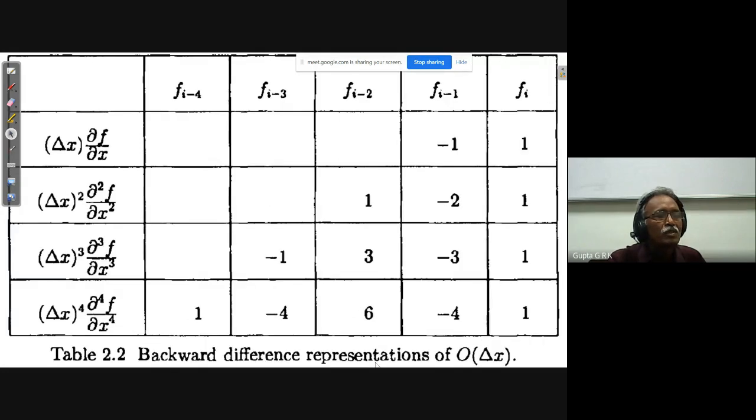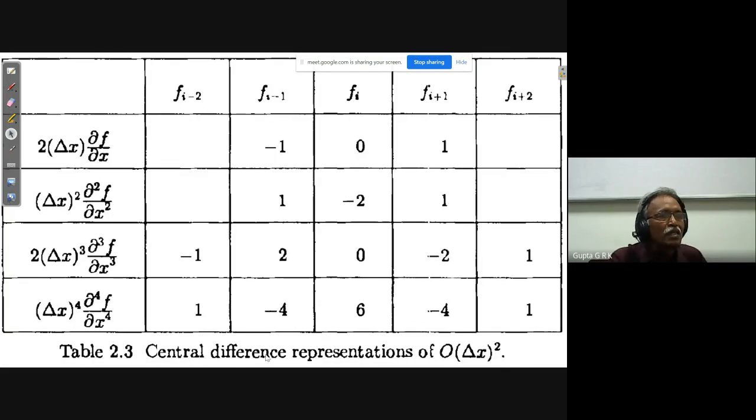Similarly, you can have backward difference representation with first order accuracy. In the same way, it will become minus f(i-1) plus f(i) by delta x. If you take this, f(i-4) minus 4 f(i-3) plus 6 f(i-2) minus 4 f(i-1) plus f(i) by delta x power 4 gives me dou to the power 4 f by dou x power 4, the fourth order derivative. In that way, you can have central difference approximation also. Central difference will be second order accuracy. And here, if you take the fourth order derivative, it is f(i-2) minus 4 f(i-1) plus 6 f(i) minus 4 f(i+1) plus f(i+2) by delta x power 4, like this.